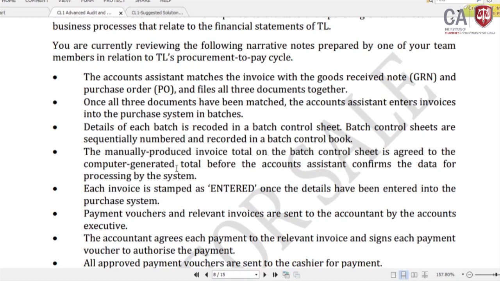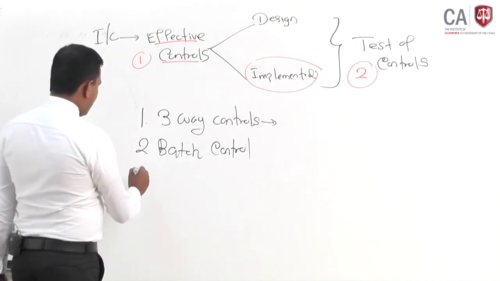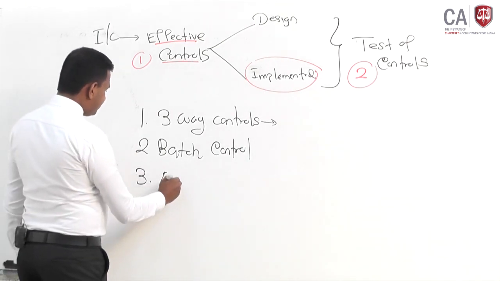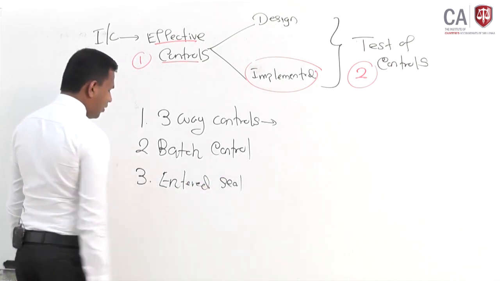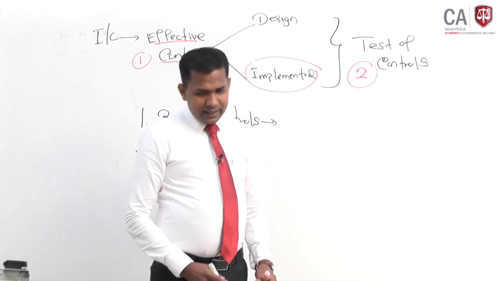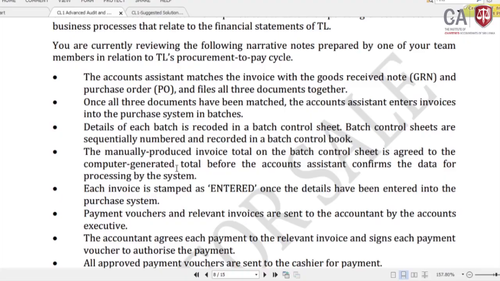Then each invoice is stamped as entered. Once the details are entered into the purchase system, you put the entered seal, so that you avoid duplication, that is, that invoice coming back again as another transaction. So fraudulent activities can be avoided when you cancel it through the entered seal. We call it the entered seal in practice. So you stamp it as entered, and that is an effective control.